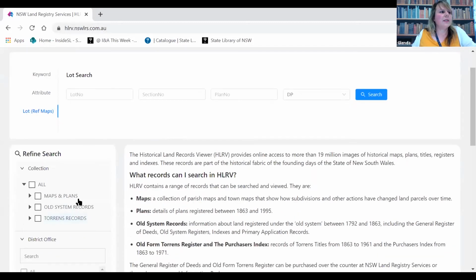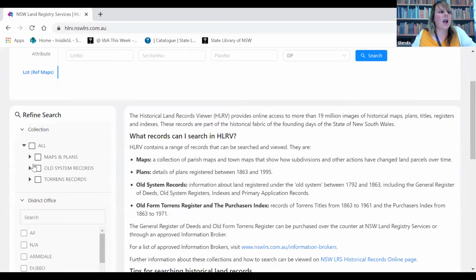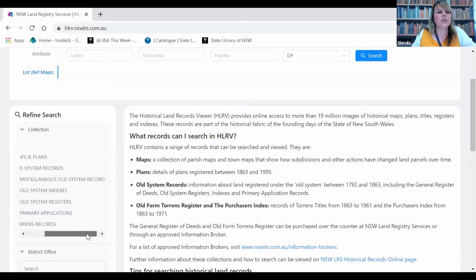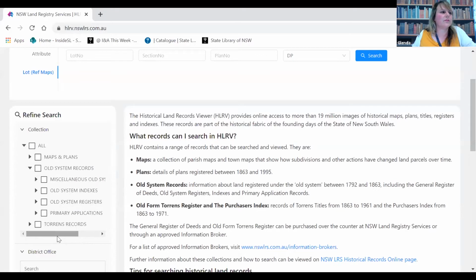Below on the left, you can refine the search to differing series of records, and they are sorted into three basic categories. You've got maps and plans, old system records, and Torrens records. If you click on the triangle next to them, it will open up the record series contained in those categories. It cuts off the wording there, but you can use that bar to scroll across. If you click on any of the record names, it will only search that set.